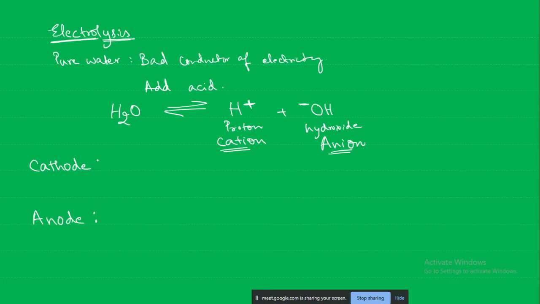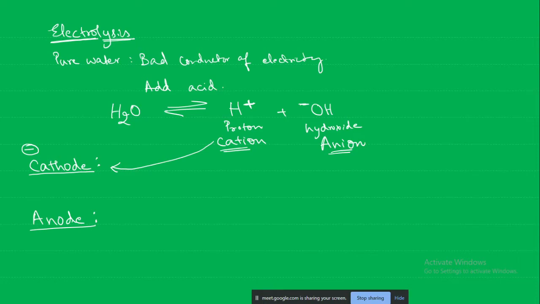We will compare these two. You can remember that the cations will always migrate towards the cathode. Opposite charges will attract each other, no? So the cation is positively charged, therefore the cathode will be negatively charged. Similarly, the anions will get attracted towards the anode.